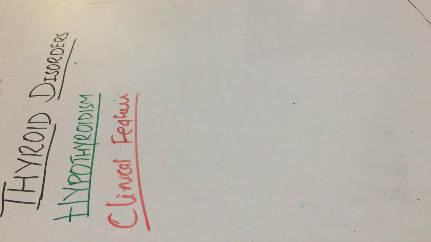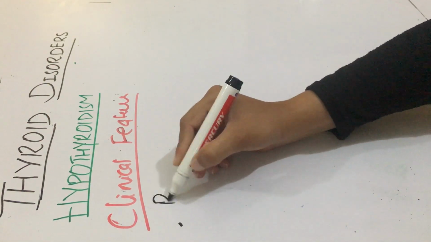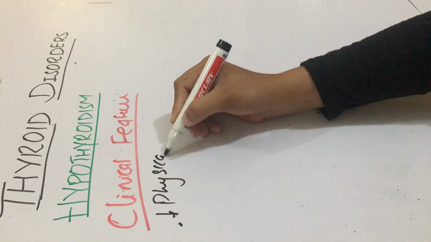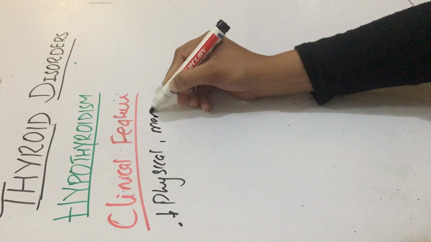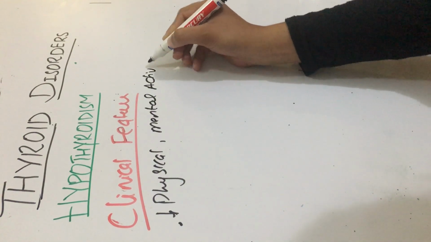Such patients would have slowing of physical and mental activities. Their physical and mental activities would be decreased. They would have generalized fatigue and depression-like symptoms.